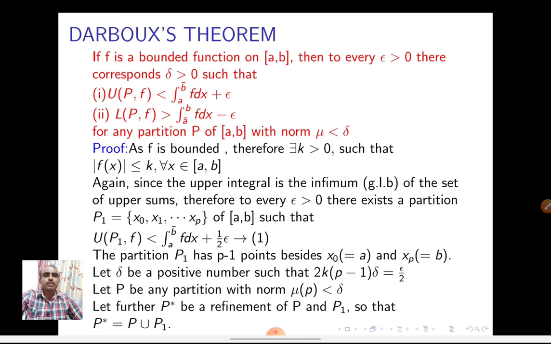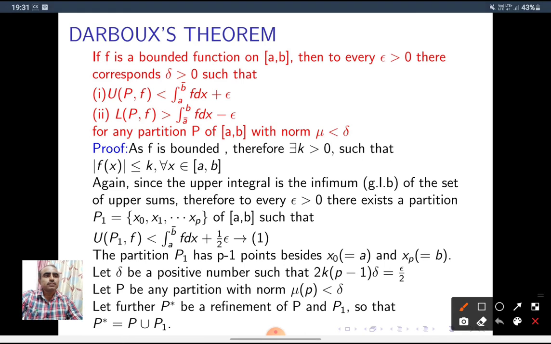See here, the upper Riemann integral is the infimum of the set of upper sums. So U(P,f) is greater than this, because it is the greatest lower bound. So U(P1,f) is less than the upper integral of f dx plus epsilon by 2.